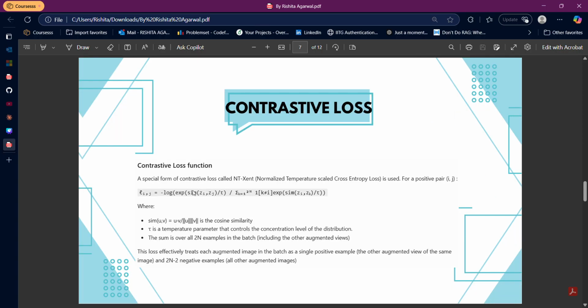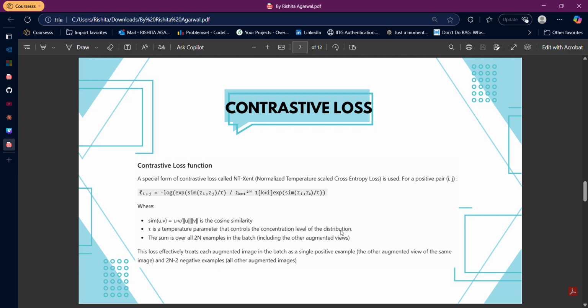This is a contrastive loss function which makes use of the similarity function between the two projection head embeddings, and there is this tau. As you can see, this is a softmax function, so a negative softmax function is applied in order to minimize it. But what does this tau mean? This tau is a temperature parameter that controls the concentration level of the distribution. This line is not very clear over here, but let me explain it more.